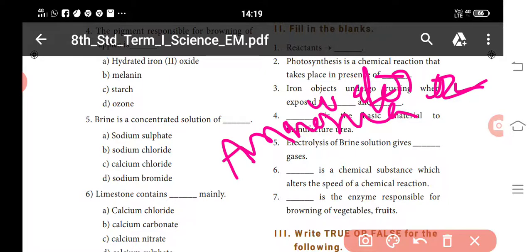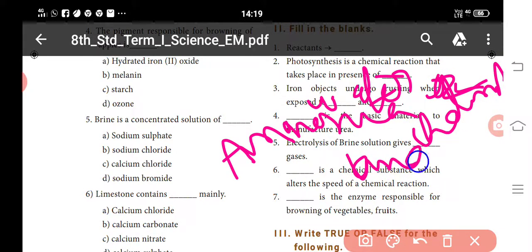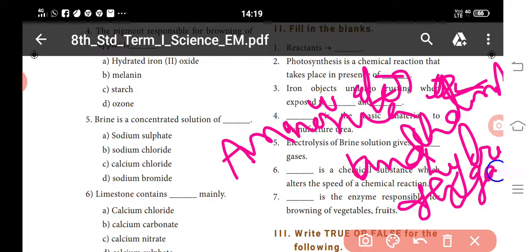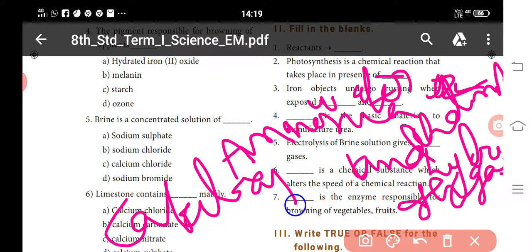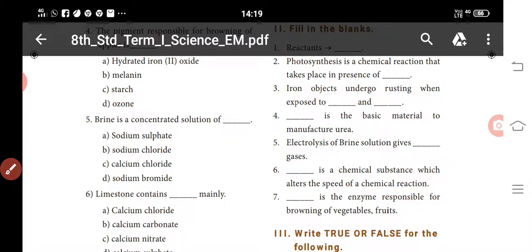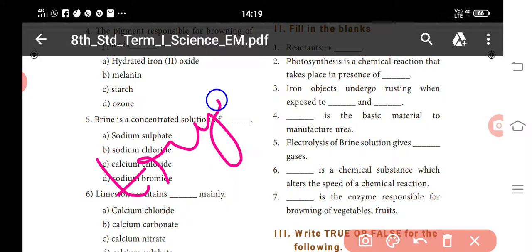Electrolysis of brine solution gives chlorine and hydrogen gases. Dash is a chemical substance which alters the speed of a chemical reaction. Catalyst. Next one, last one. Dash enzyme is responsible for browning of vegetables and fruits. Tyrosinase.